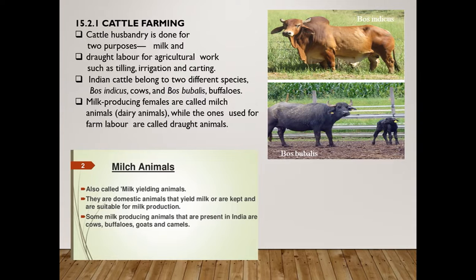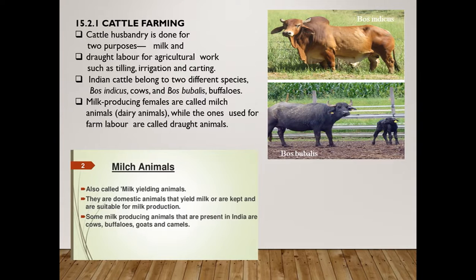Bos bubalis, right? In the description we have learnt with the blackboard description. Now we are observing the picture, how healthy it is, just see. Okay, so now this milk yielding animal is also called milch animals.